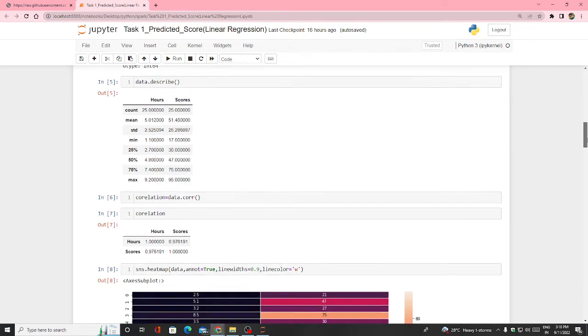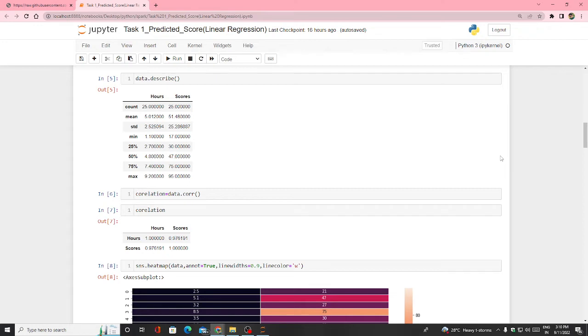Data.describe gives the actual statistics information of this data. First it shows the count, meaning how many data points there are: 25 in hours and 25 in scores. The mean value for hours is 5.012, and the mean value for scores is 51.448.